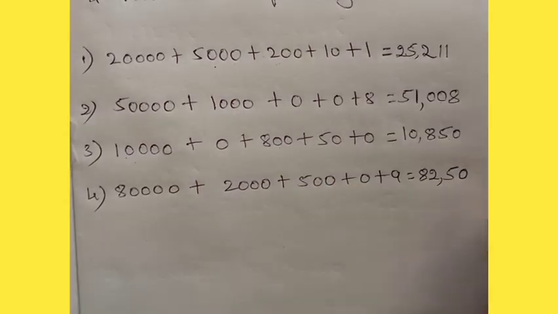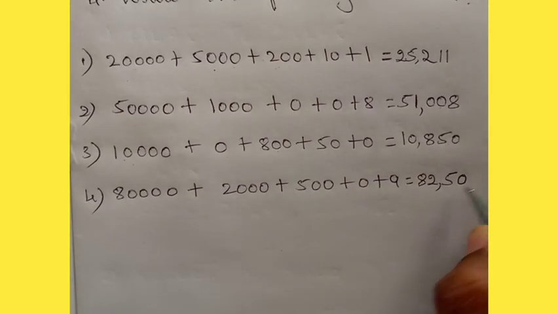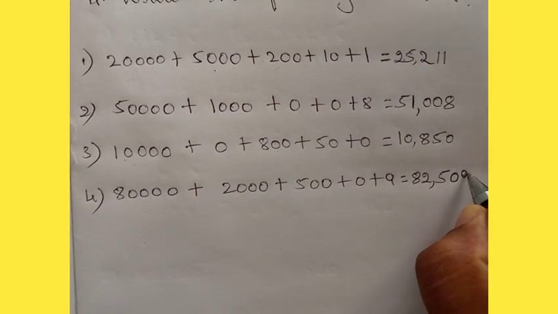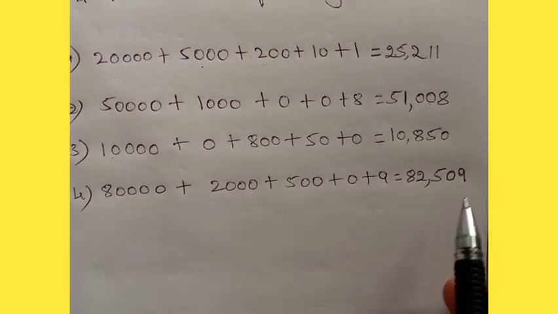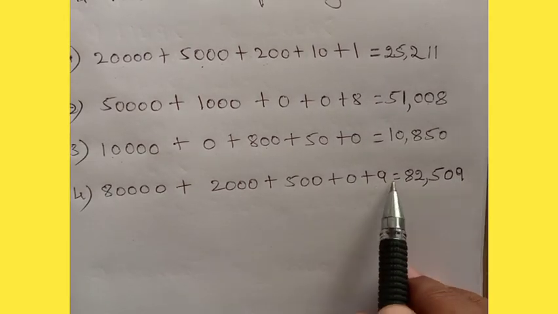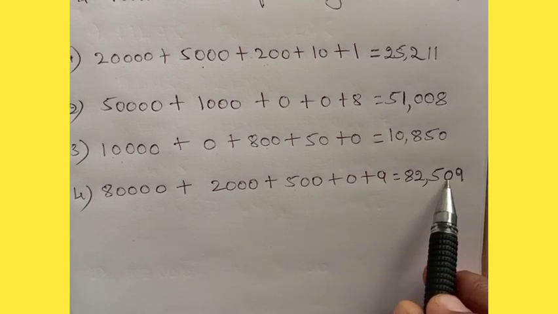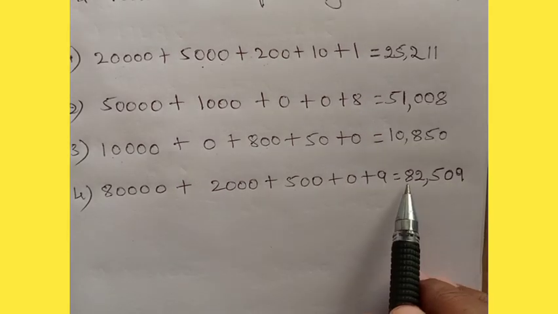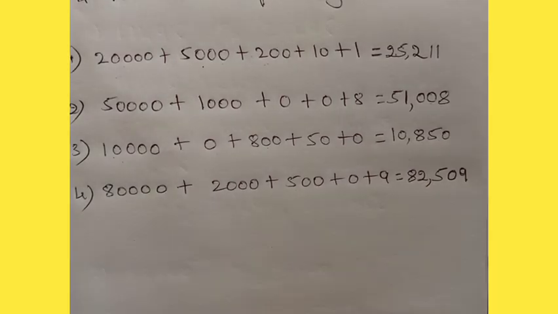So 50, that is 5 plus 0. That is 509. As it is you should write there 9. Ones place 9. Okay. So 509. In tens place no number, dear children. That's why you write it as it is, 0. So 82,509 is the answer. Okay.